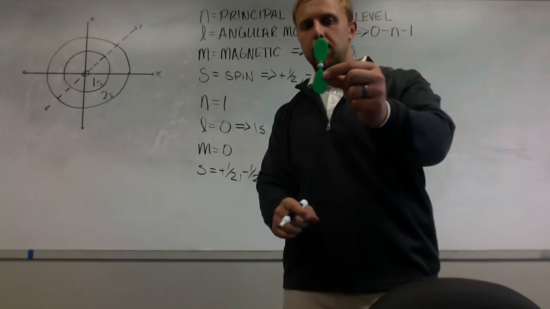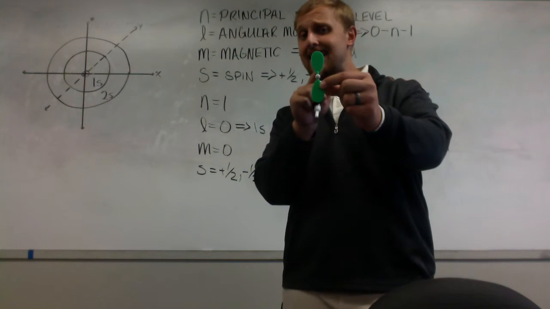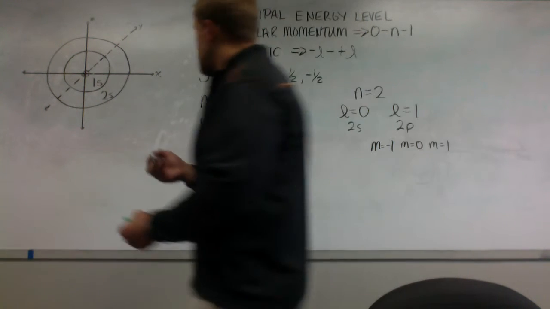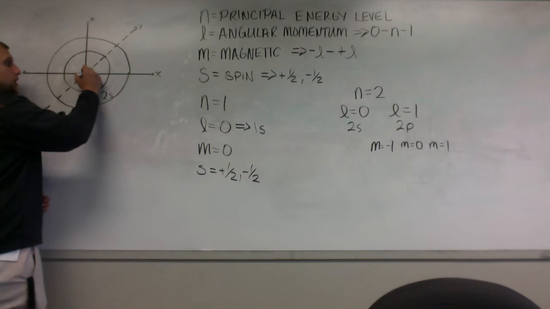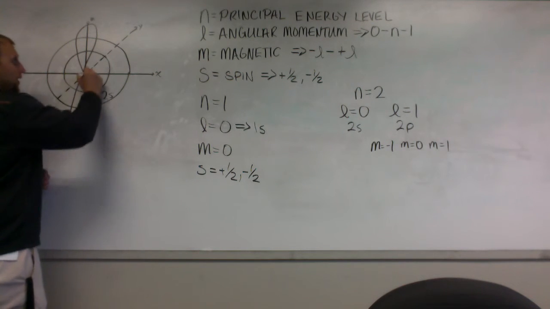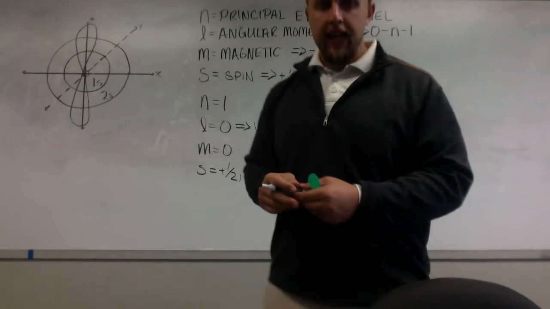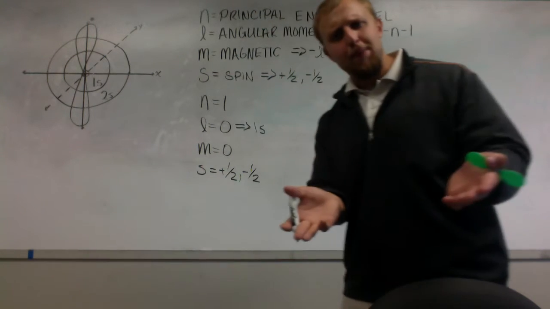Now if I look at the p orbital, I have a 99% chance of finding the electron inside that location. What does this look like in 3D space? Well, it looks just like this. It looks like a dumbbell. So we draw it like that. Now that is my p orbital. Now it changes. I have 3 p orbitals.